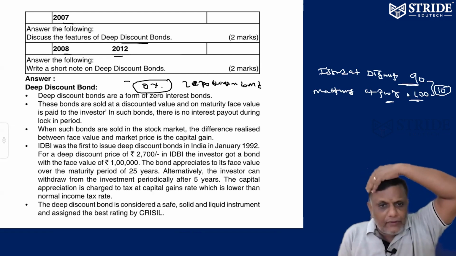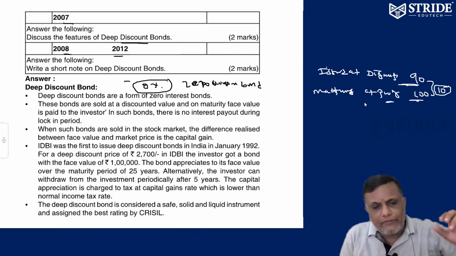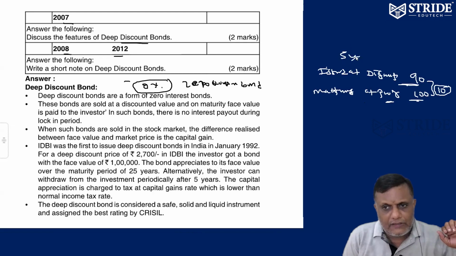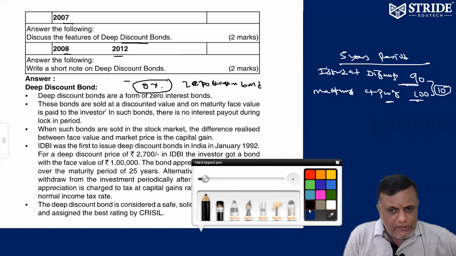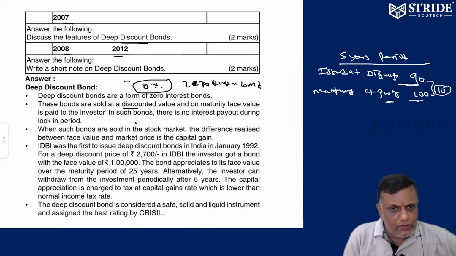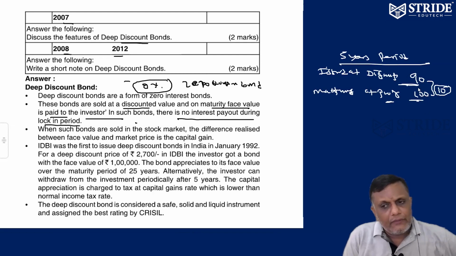So automatically it is going to be a 5 year period or a 3 year period, just like this. Next, these bonds are sold at a discounted rate, and on maturity the face value is paid to the investor. In such bonds, there is no interest paid during the lock-in period. I told you, 5 years is the maturity period.